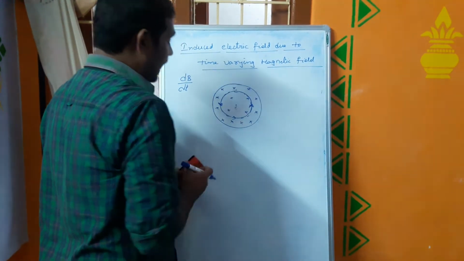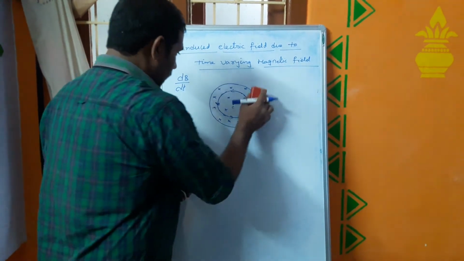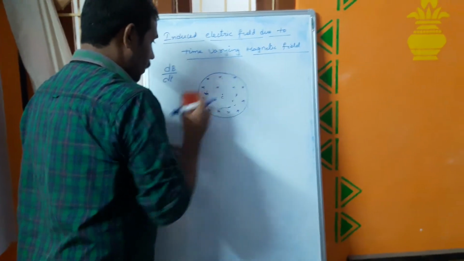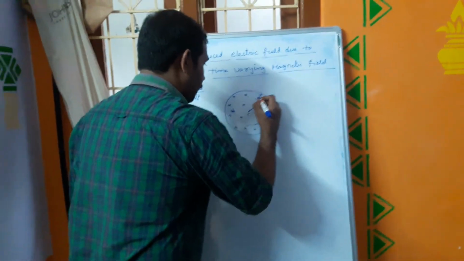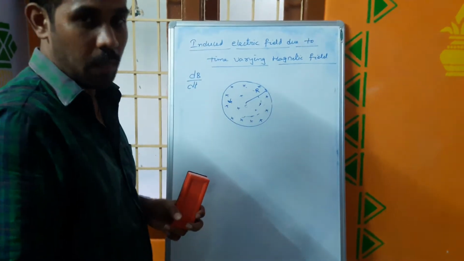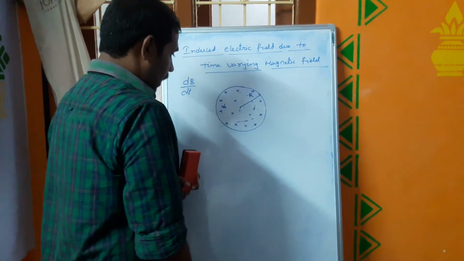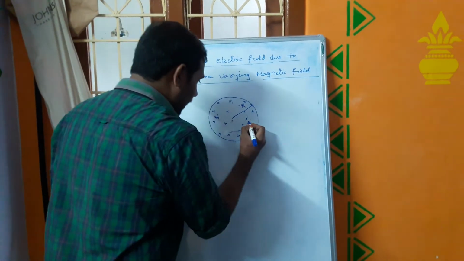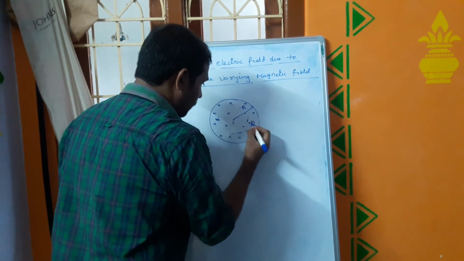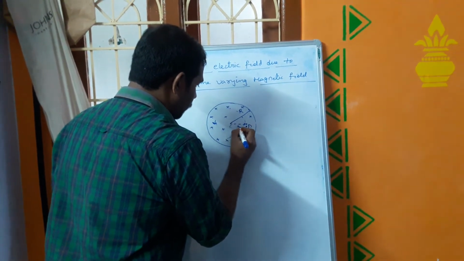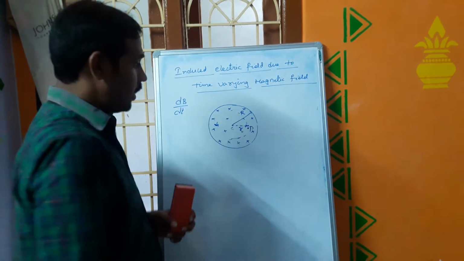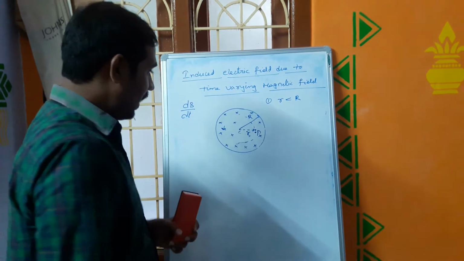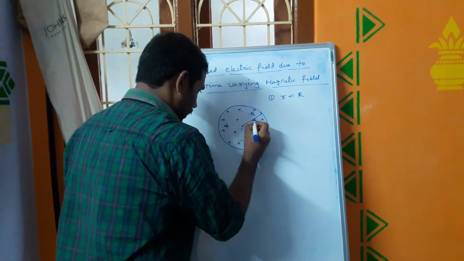Now we will discuss what cases will arise. I will consider the same magnetic field region, and this region has radius R. Now I want to calculate the induced electric field intensity at any internal point, somewhere point P, whose distance is r. That means I am considering a point with r less than R. So for that we consider one closed surface here.